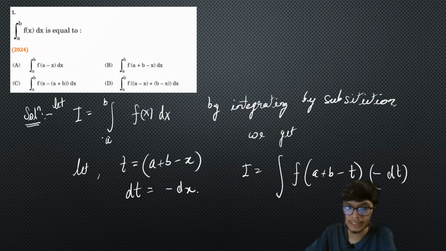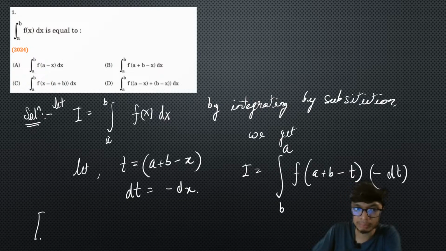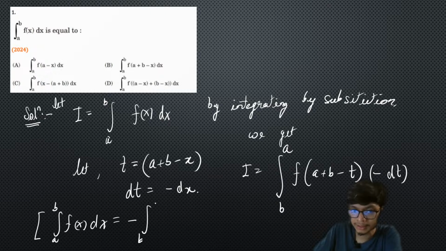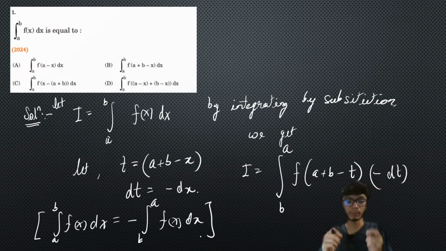Now if you put a into this equation of t, you will get b as the lower limit, and the upper limit will be a. Now again, by using the simple property of integral, that integral a to b f of x dx is equal to minus integral b to a f of x dx. Very simple property of integral.